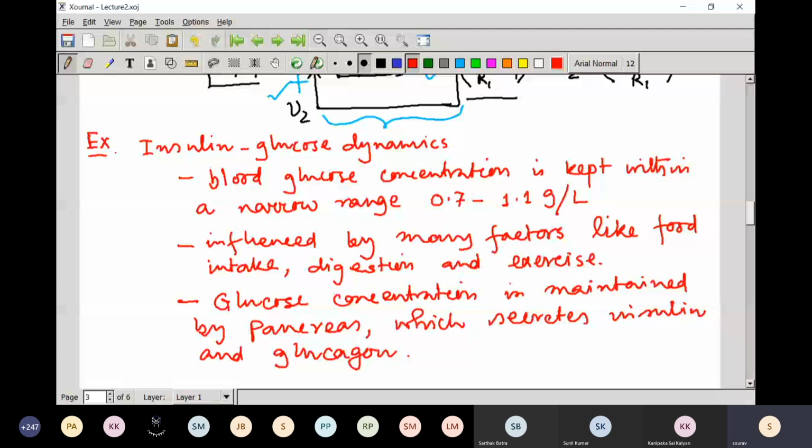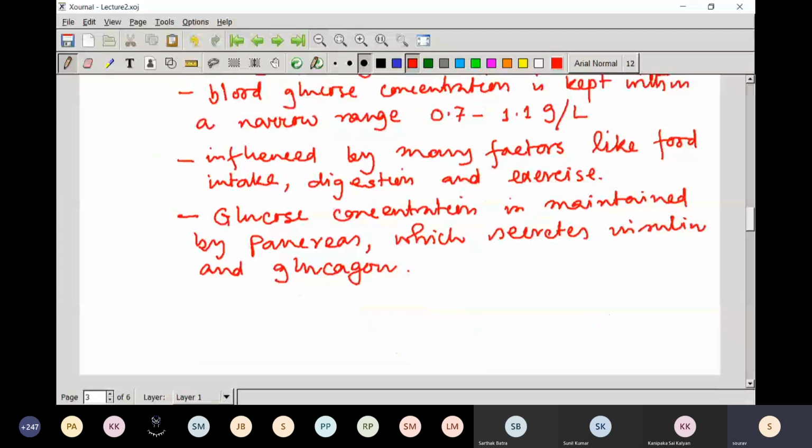I hope you understand what we are doing now. Basically we are discussing one natural system, a biological system, and from there we will be understanding the concept of feedback.